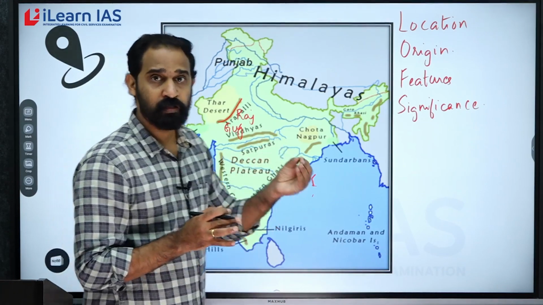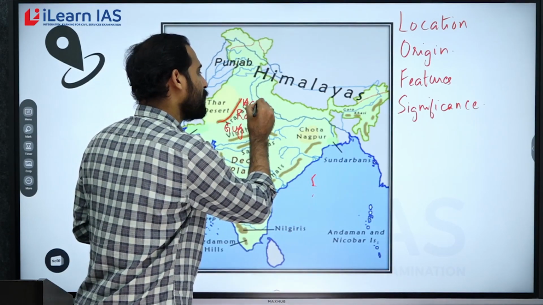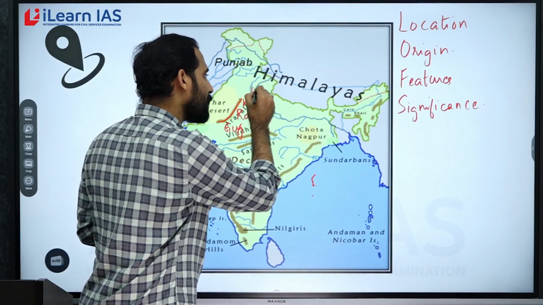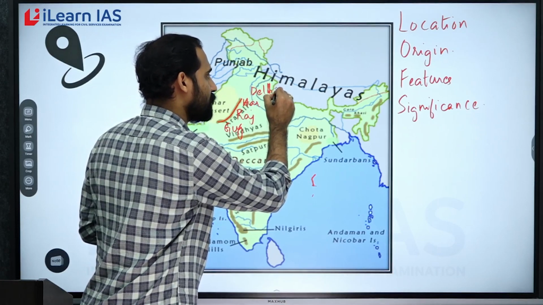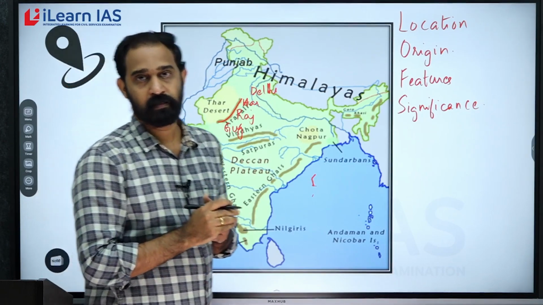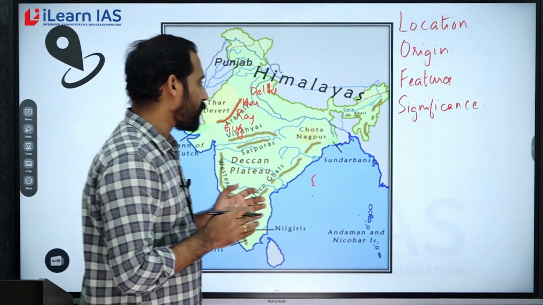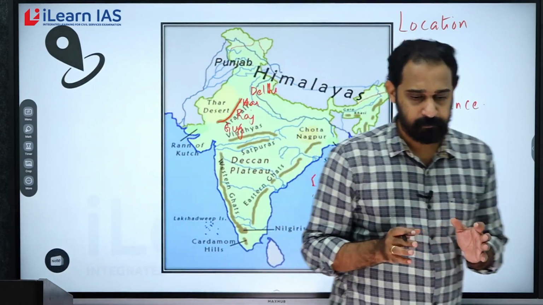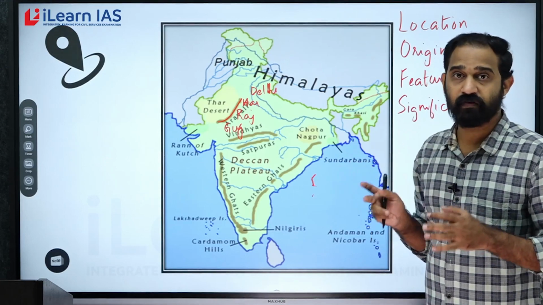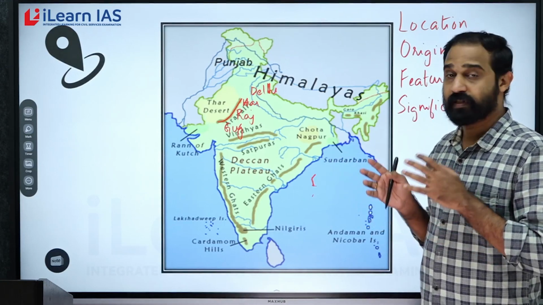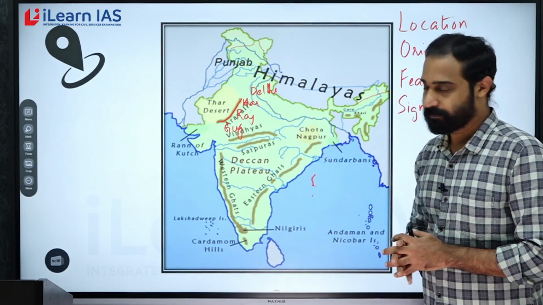Now, in the northern edge, you can see it is entering the state of Haryana as well as the National Capital Territory, the UT of Delhi. This particular information is very important because UPSC will sometimes ask about the location of a physical feature, with respect to the map, with respect to say the orientation, etc.